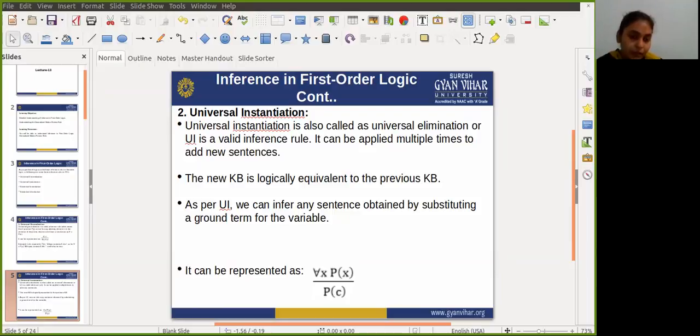It can be written as: for all x, if x is a king and x is also greedy, then definitely x will be evil. From this information we can infer the following statement using universal instantiation: if John is a king and John is also greedy, then definitely John will be evil.